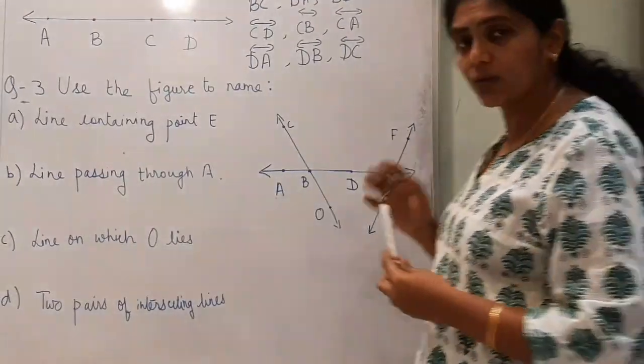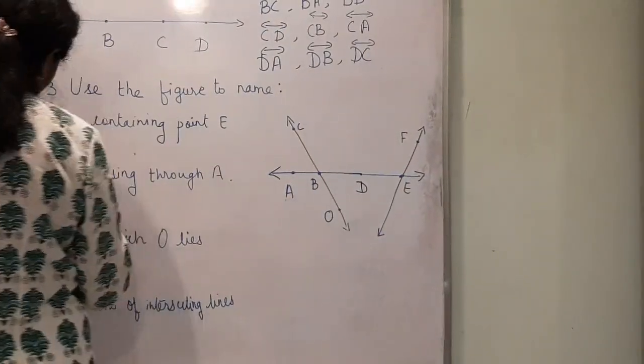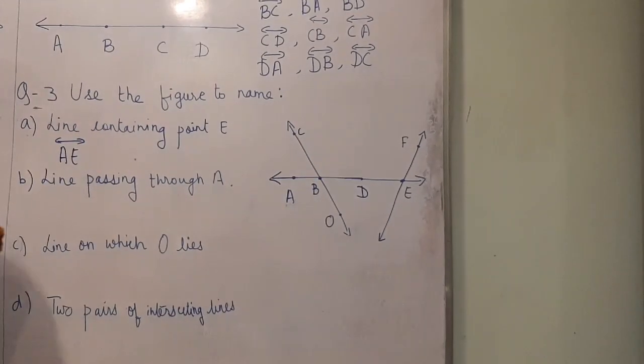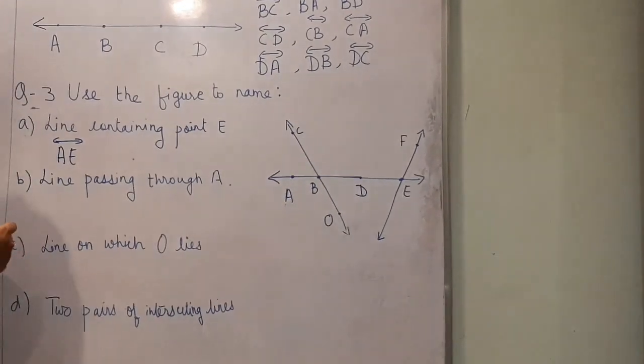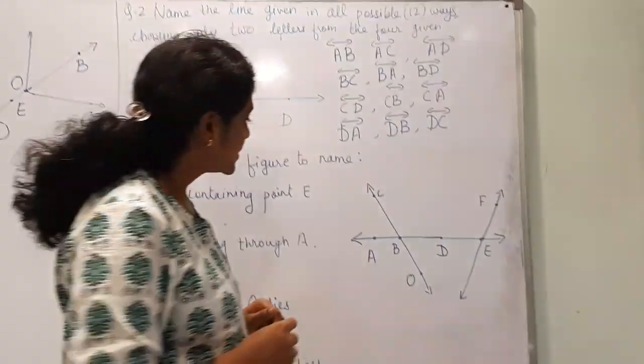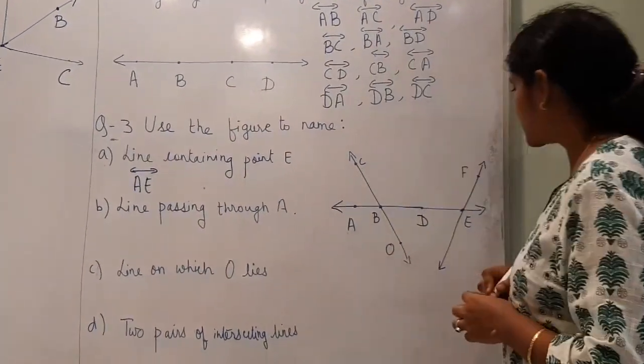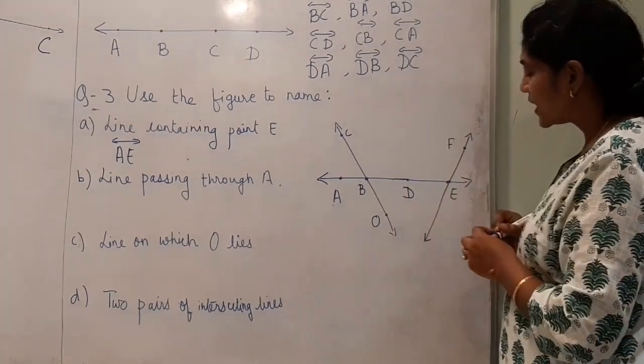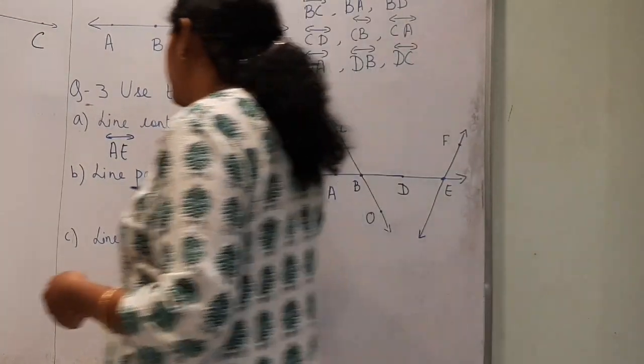So you can choose any one. As it is a line, I am choosing AE. Then part B: a line passing through A. There is only one, that is AE. So I will write AE.